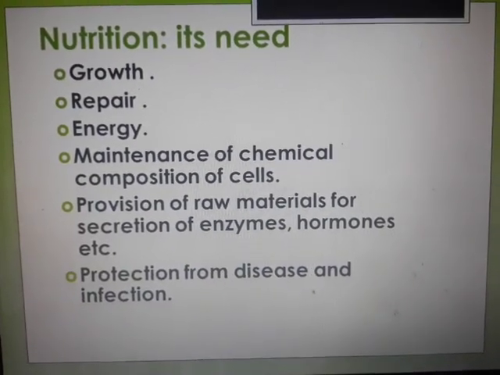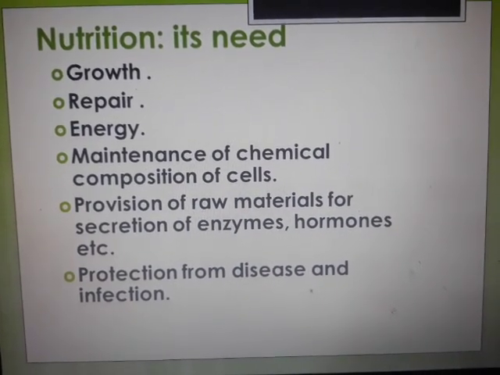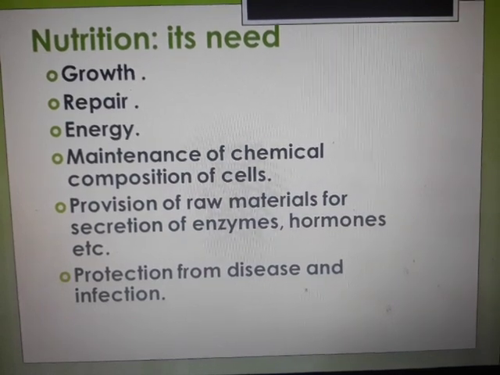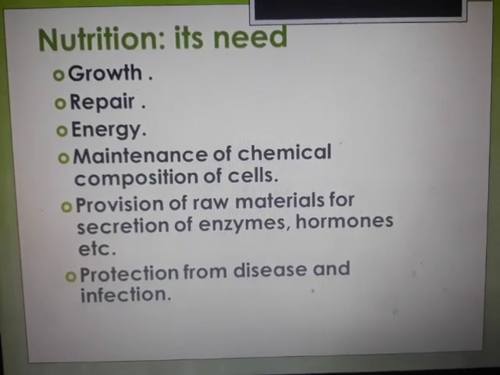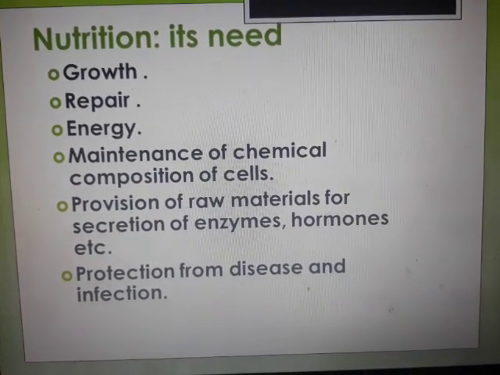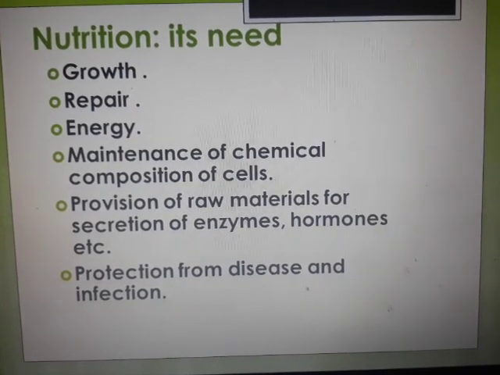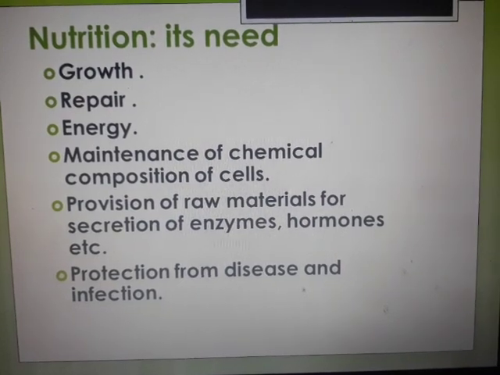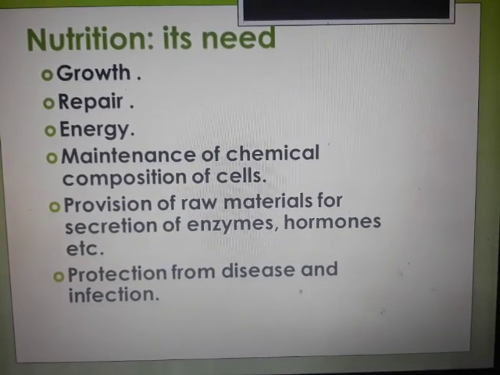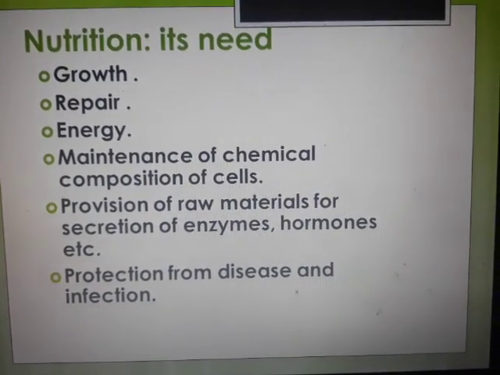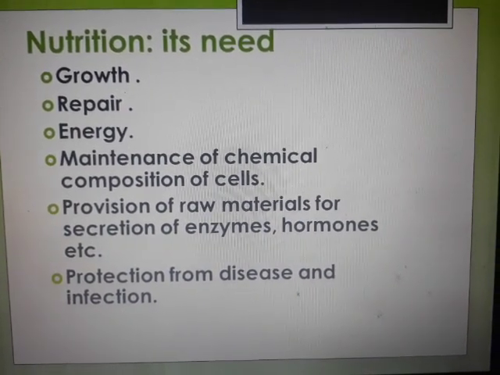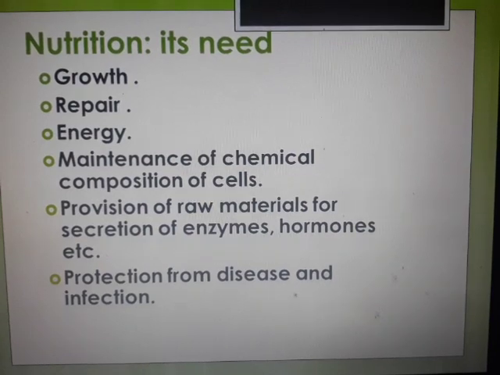What is the need of nutrition? Okay, why are we supposed to have a proper amount of food? So that it helps us to grow. There is repairing of the cells being done constantly. There is the requirement of energy. Furthermore, there is maintenance of the chemical composition of cells, and provision of raw materials for secretion of enzymes and hormones that control the metabolism in our body. Then we have protection from diseases and infection, a very important component.